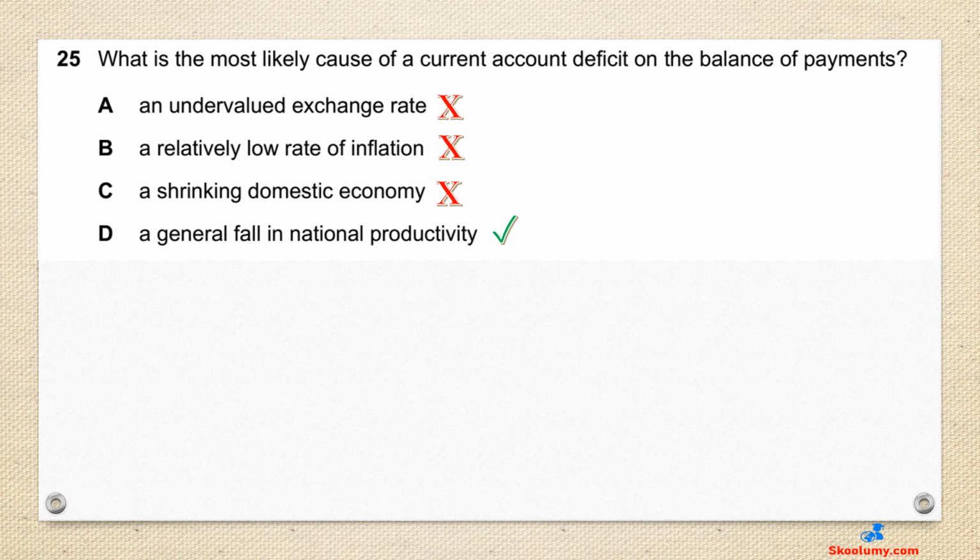A is wrong, because an undervalued exchange rate makes exports cheaper and imports dearer. This will increase exports and reduce imports, and lead to a current account surplus. B is wrong. A relatively low rate of inflation will make exports cheaper, increase exports, and cause surplus in the current account. C is wrong. A shrinking of the economy would make less money available for imports and cause a current account surplus.